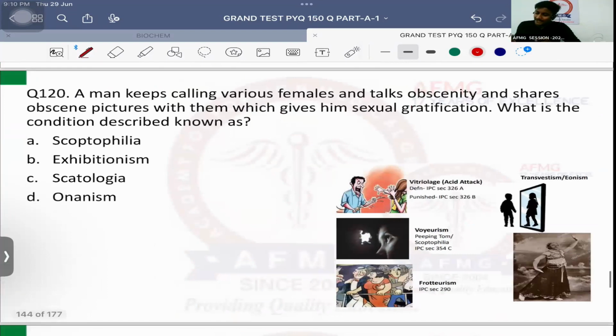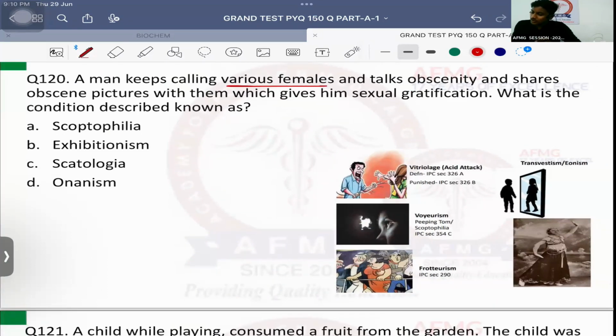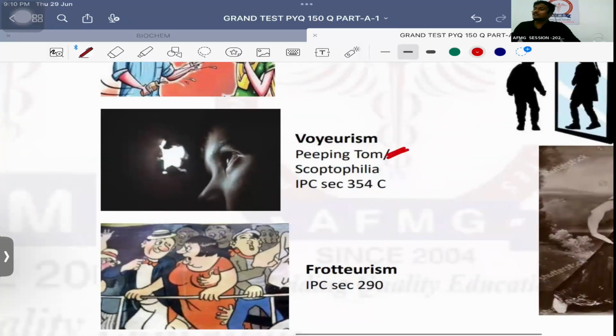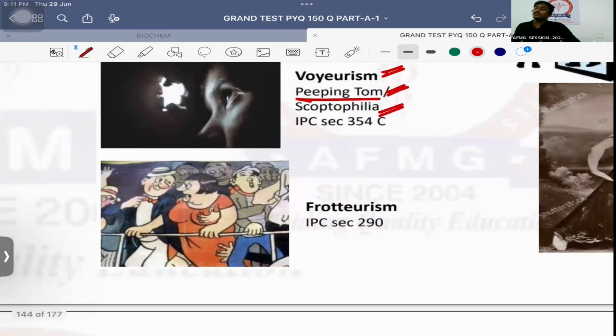Question number 120. A man keeps calling various females and talks obscenity, rubbish, okay, and shares obscene pictures with them, which gives him sexual gratification. What is the condition described known as? It is known as scatologia. Okay? So this is known as scatologia. No issues with this. If the patient is peeping into someone's private act and achieving sexual gratification, that is called peeping Tom, also known as voyeurism, also known as scoptophilia. Okay. Achieving sexual gratification by rubbing private parts is known as frotteurism, IPC section 290.